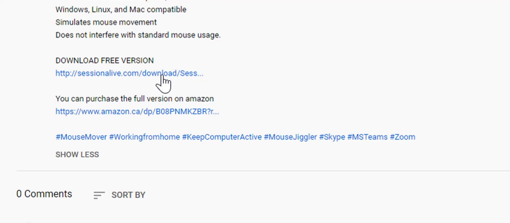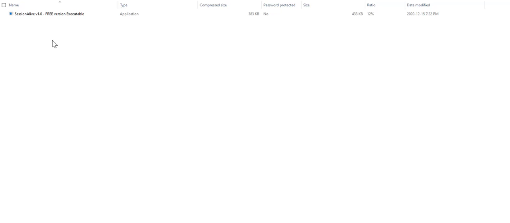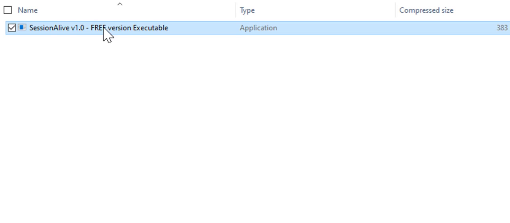So if you click on the download Session Alive, you should be able to get the zip file, which you would then unzip and run the application. If you open the zip file, you'll notice the executable within it. So double clicking on the executable should be able to unzip and execute the application.